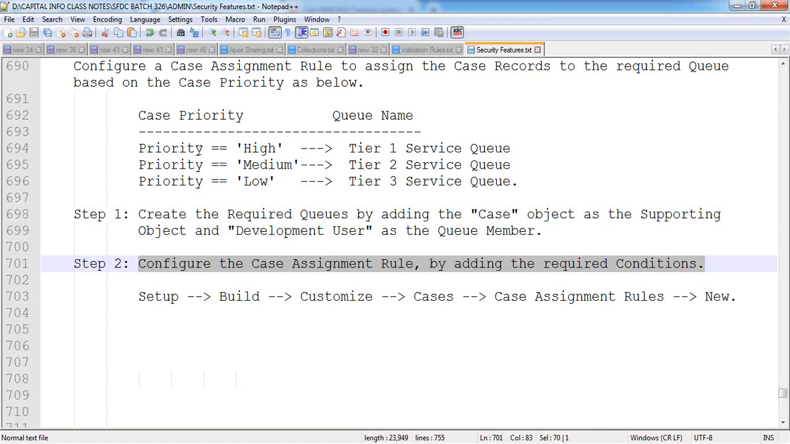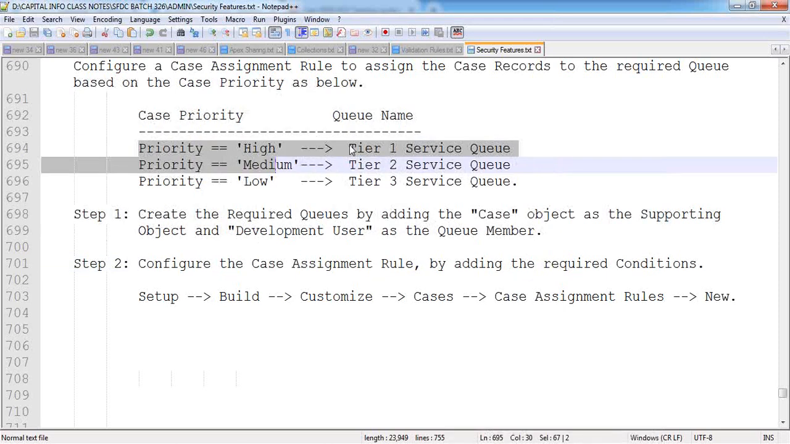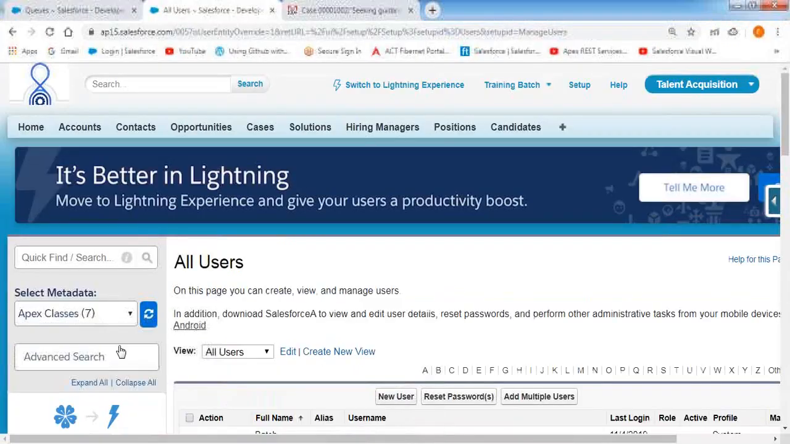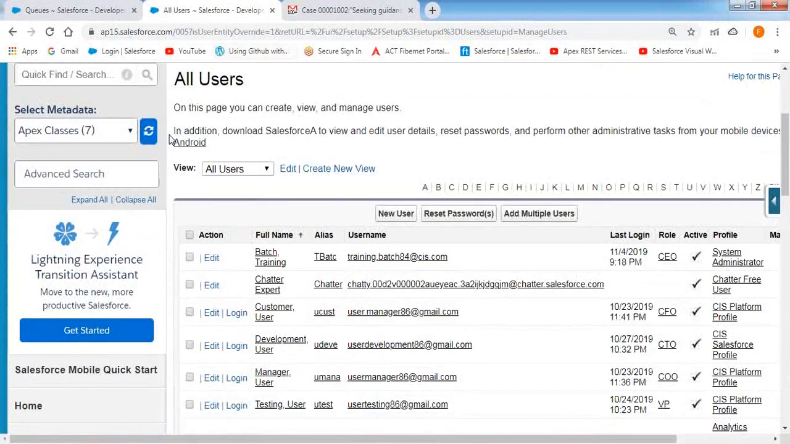Now let's see. These are the case records which I am going to assign to the respective queues, so we have to go to the case object and create the case assignment rules here. So let's go to the administrator account.